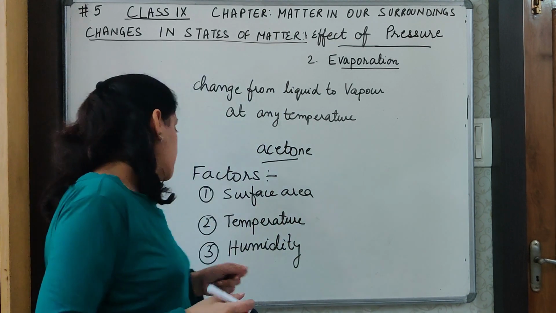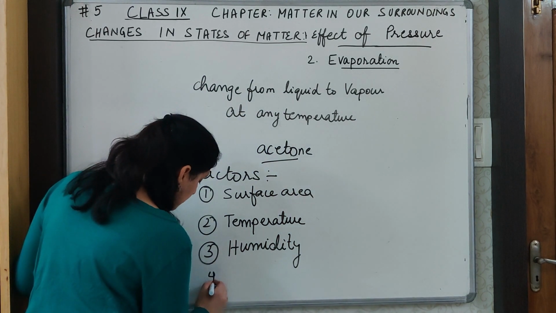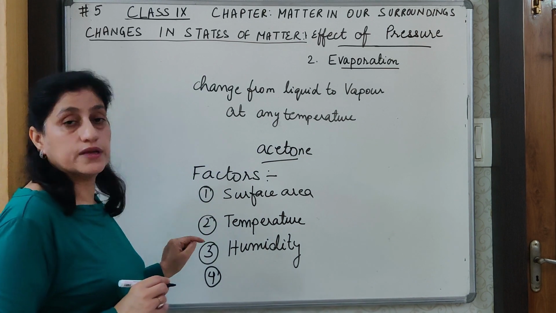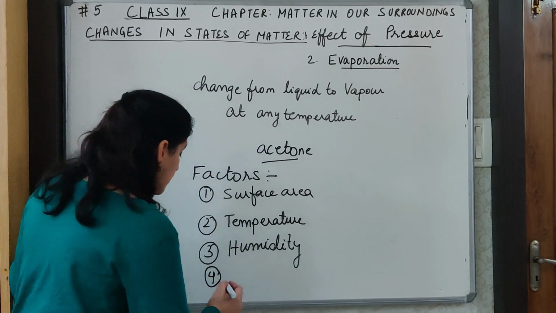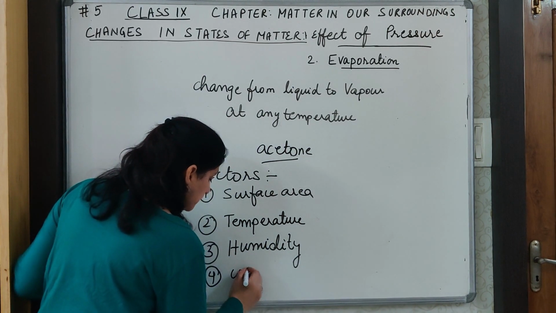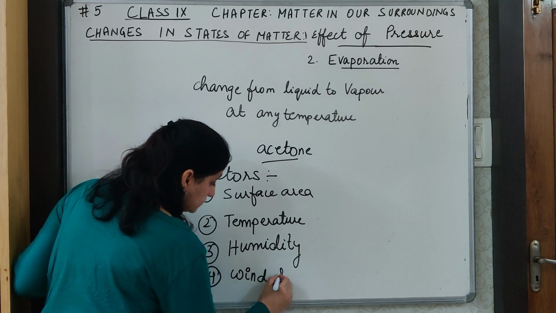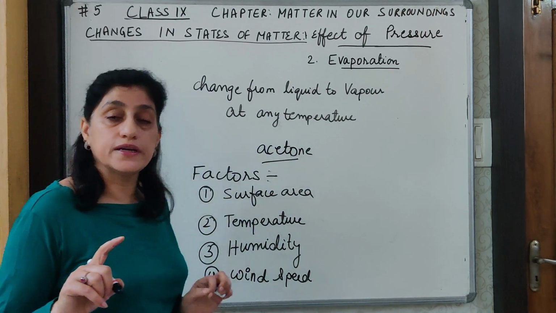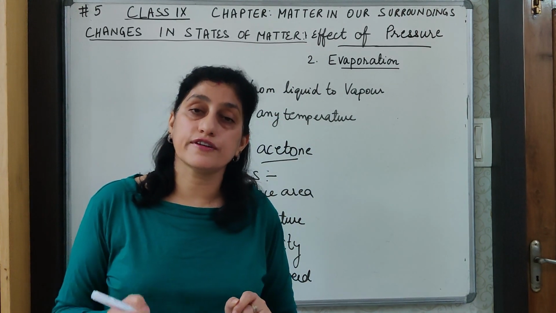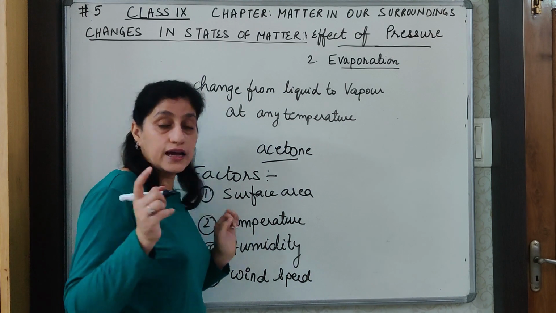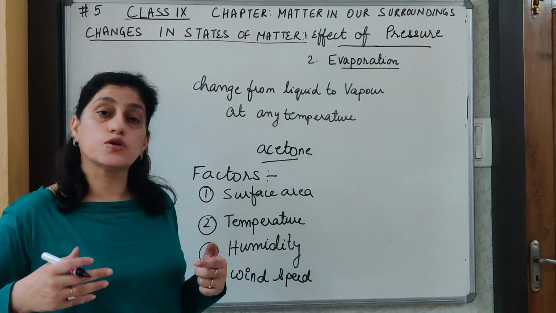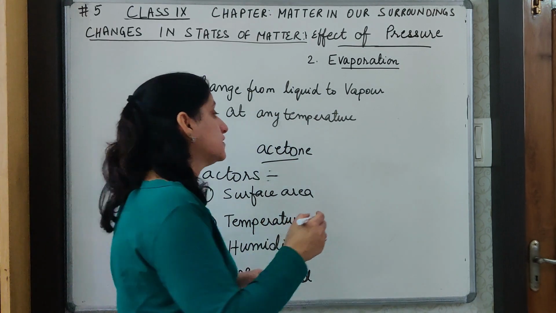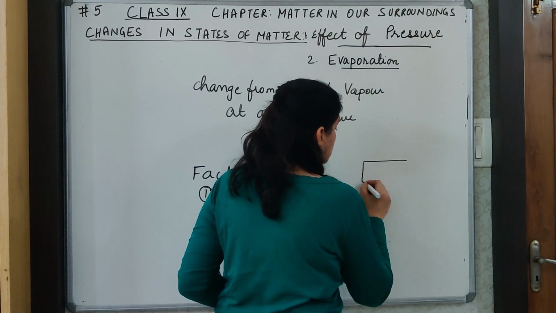And the last factor on which the evaporation depends, one is surface area, one is temperature, one is humidity, and the last one is wind speed. Higher the wind speed, higher is the rate of evaporation. Again, I will give you example of clothes. When the clothes are drying, they dry faster on a windy day, because what happens, when from your cloth the